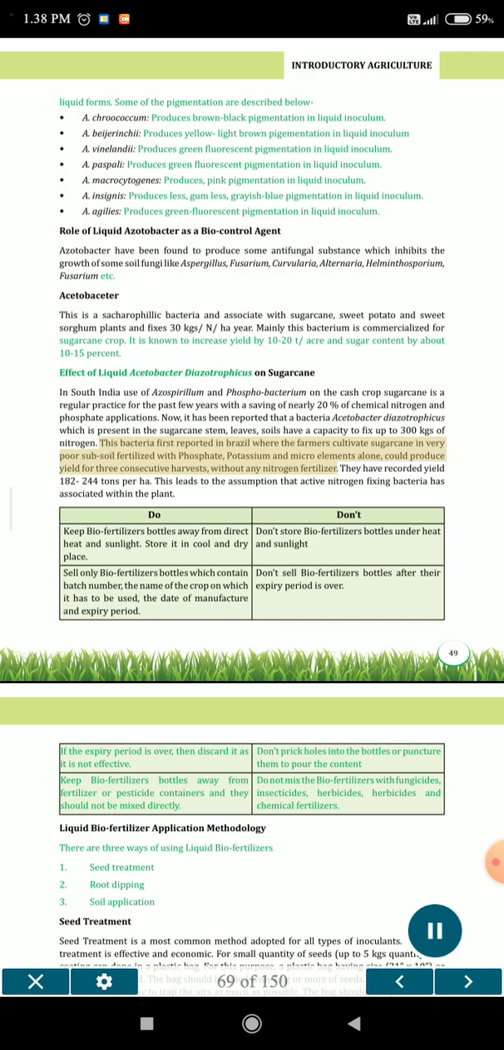This bacterium was first reported in Brazil, where farmers cultivating sugarcane in very poor subsoil, fertilized with phosphate, potassium and microelements alone, could produce yield for 3 consecutive harvests without any nitrogen fertilizer. They have recorded yields of 182 to 244 tons per hectare. This leads to the assumption that active nitrogen-fixing bacteria are associated within the plant.